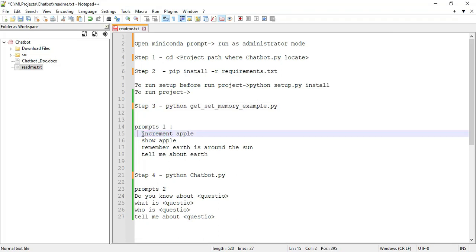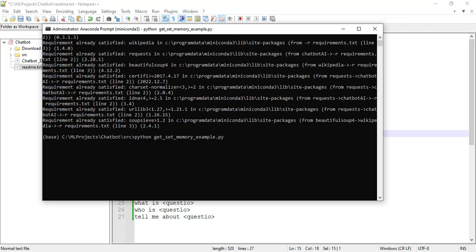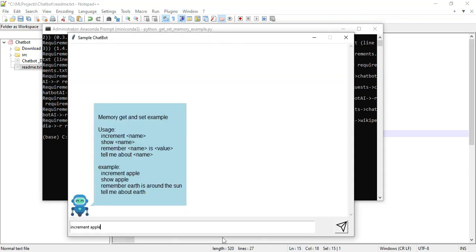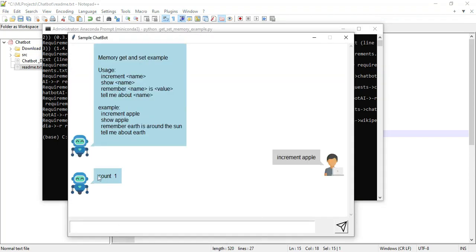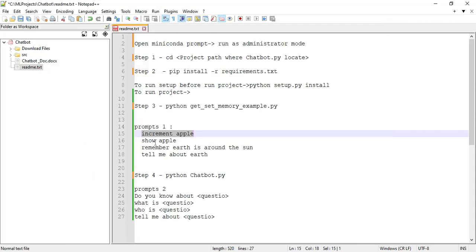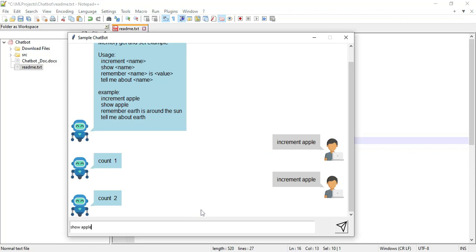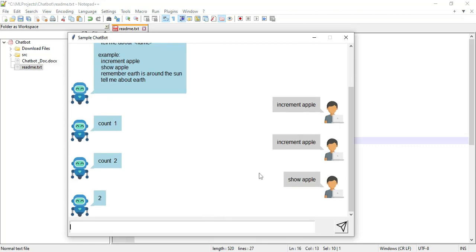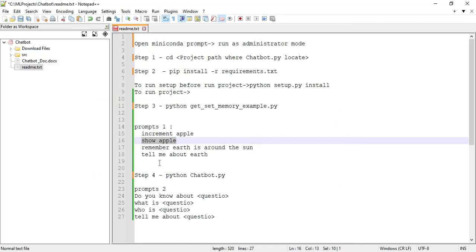Now prompt 1. What is prompt 1? You can copy "increment apples" and paste it in the chatbot. It automatically counts 1. If you want to increment another apple, it answers with count 2. Next, "show apples". You can enter show apples, and you will automatically view the answer. You can view all the details.